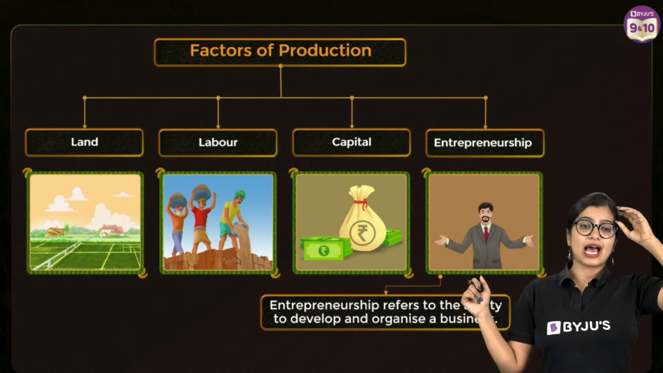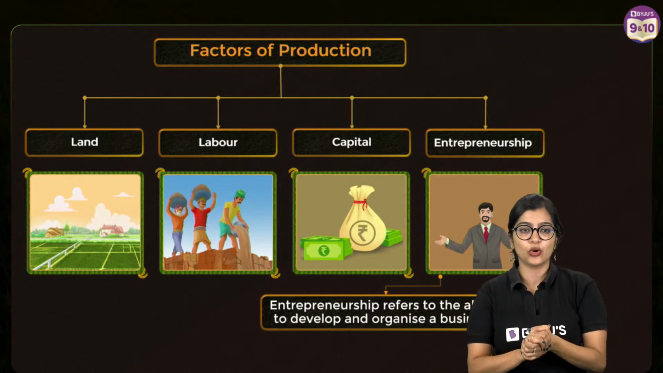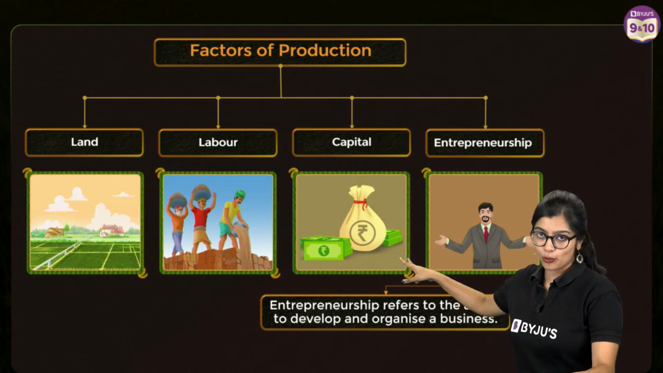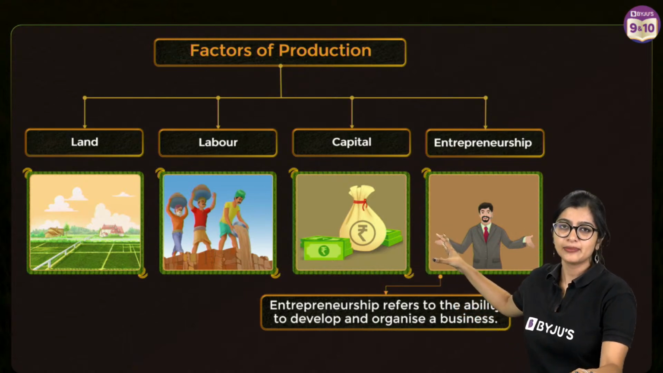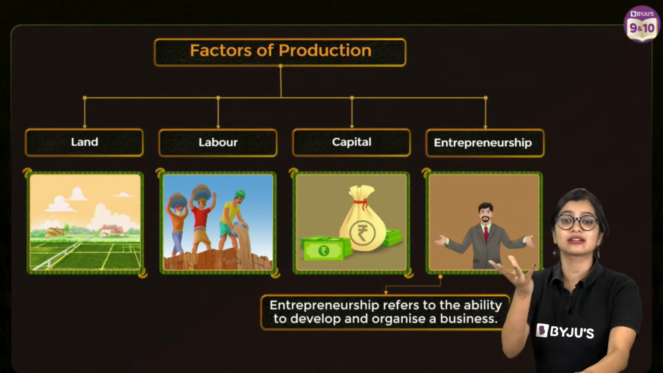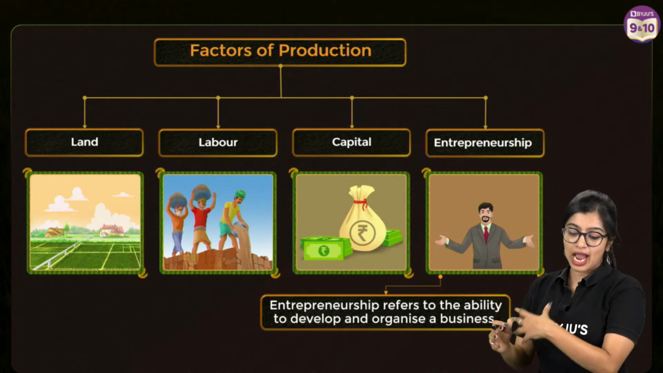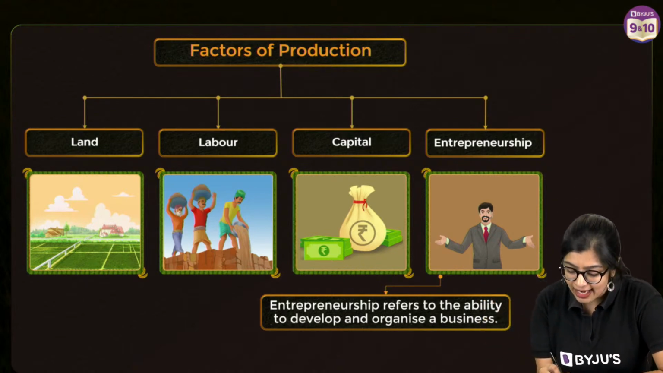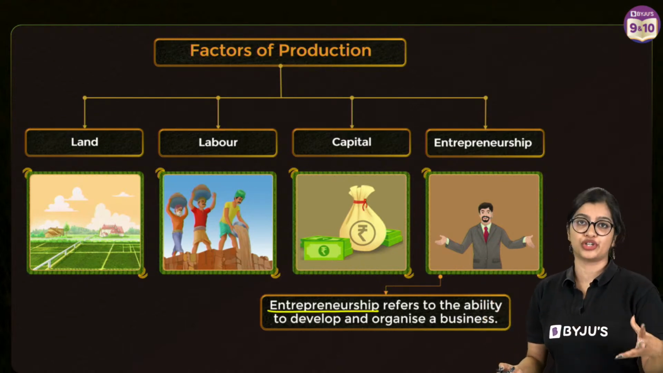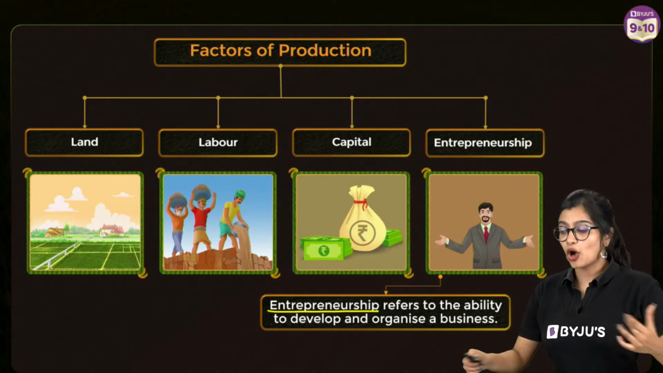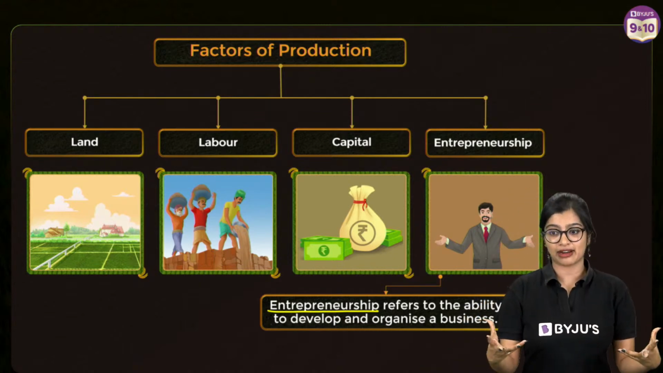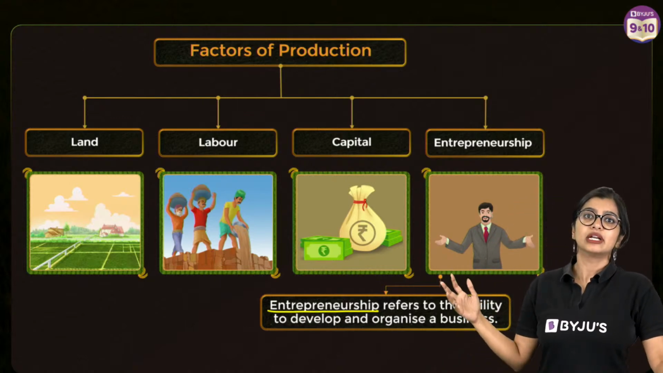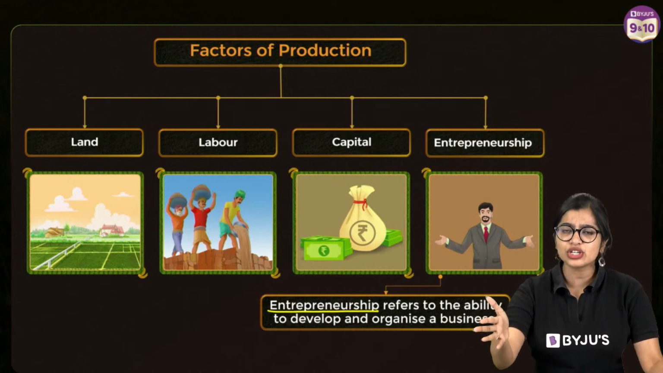See, now, as we all know, when you think about it, you have land, you have your workers, you have money, right? But if it has to be successful, you need to have an idea of how to develop and organize a business, right? And that's what we call entrepreneurship. Who is an entrepreneur? An entrepreneur or a businessman, rather, is somebody who has the ability to envision a business.